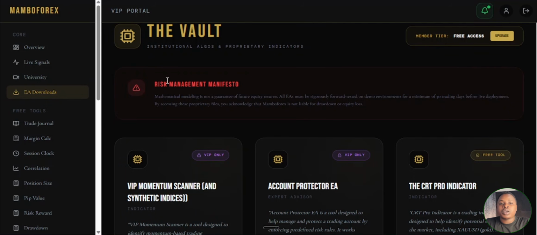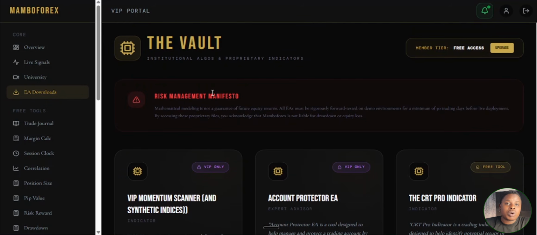Now from now on, we are going to keep adding to this platform. So everything that we create, whether we create a custom indicator, an EA, or anything else, we are going to put it in this platform so that you are now safe. You are not going to see us on Telegram or WhatsApp, and if you see anyone on those platforms claiming to be us, then you know that it is not true. This is our official platform from now on.